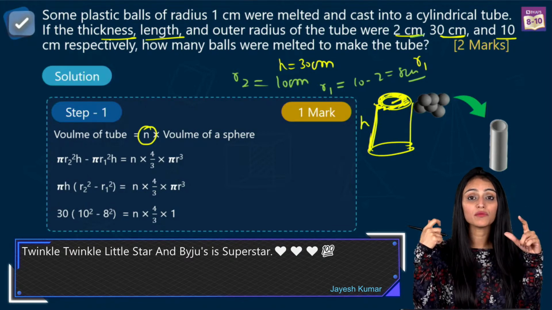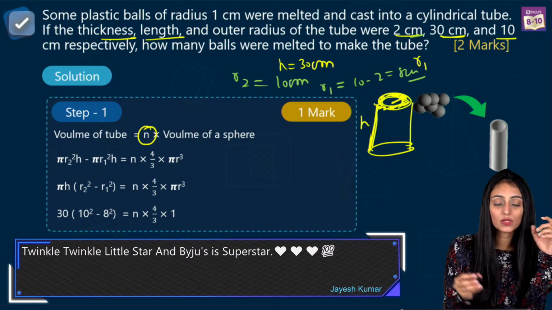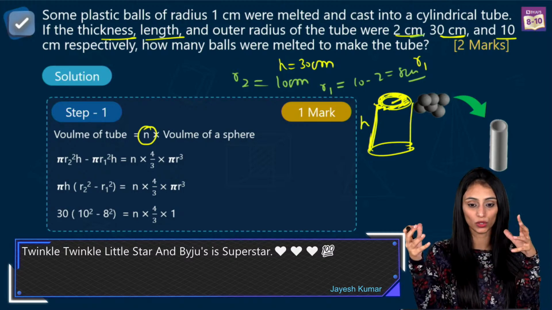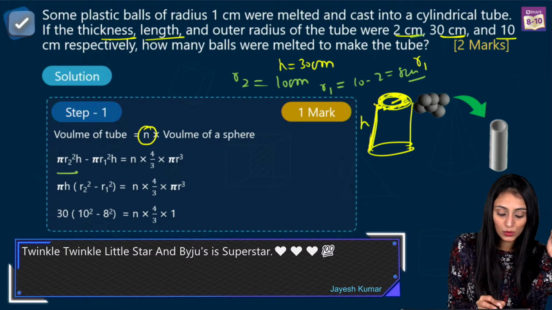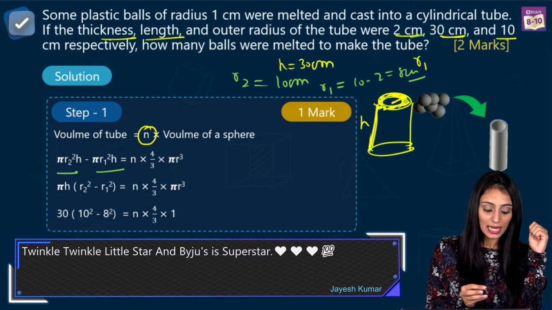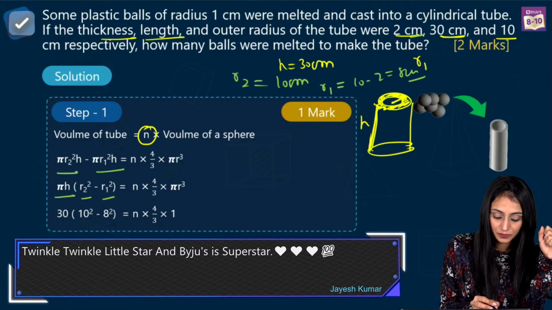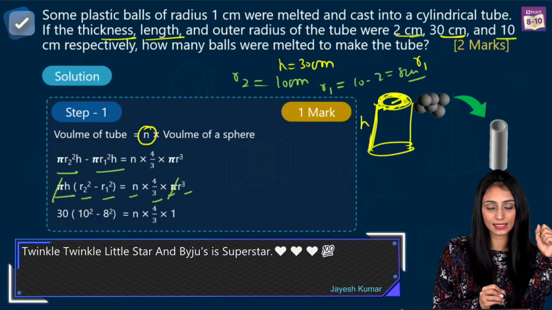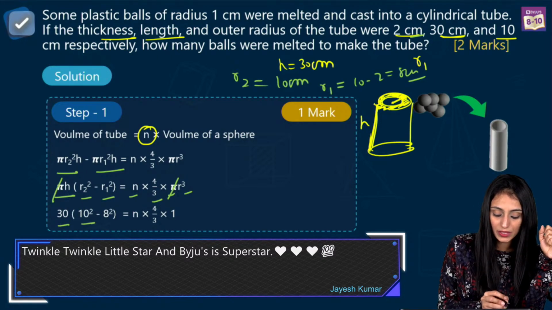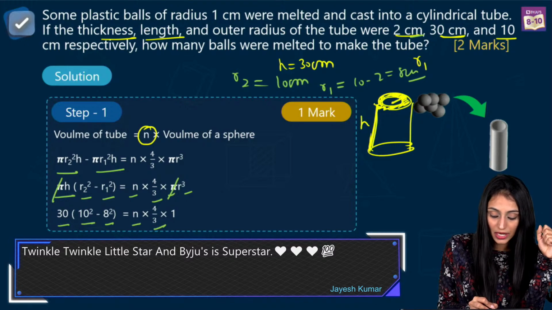Because to find out the volume of a hollow cylinder, what we do is we subtract the outer volume and inner volume, right? So we have pi R2 square H minus pi R1 square H. Let's take pi H common over here. We have R2 square minus R1 square. So we have pi over here. And here we have n times 4 by 3 pi r cube. So pi and pi will cancel out. We have 30 here. R2 is 10 square. R1 is 8 square. N times 4 by 3 as it is. And radius over here, for spherical balls, is 1.